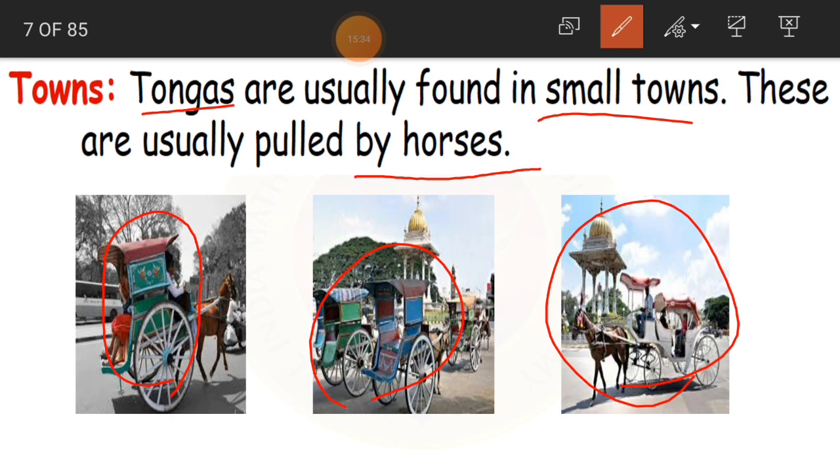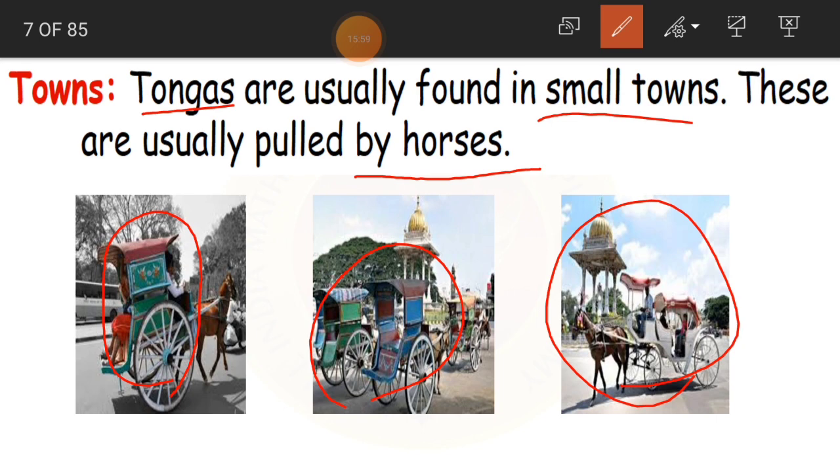So these are found in small towns. If you visit places in the north side, North India, people use more tongas. Before, in the early days, tongas were used more everywhere. We also call them jetkas.